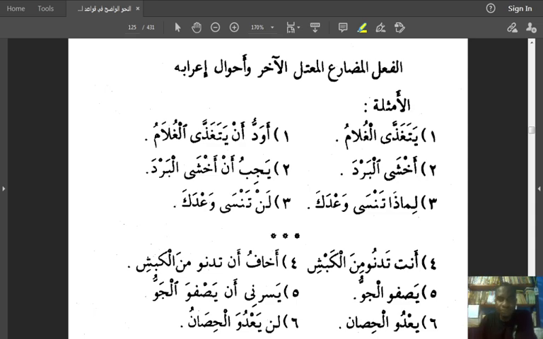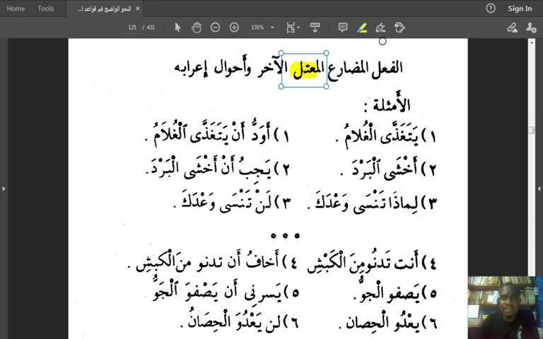Inshallah, in this lesson we are looking at the grammar lessons, in which we are using the book An-Nahw al-Wadih, easy grammar or clear grammar. Our topic today is al-fi'l al-mudari' al-mu'tal al-akhir. We've already talked about it. That is the present tense verb that has a weak ending. When we say something is mu'tal, we mean the thing is weak.